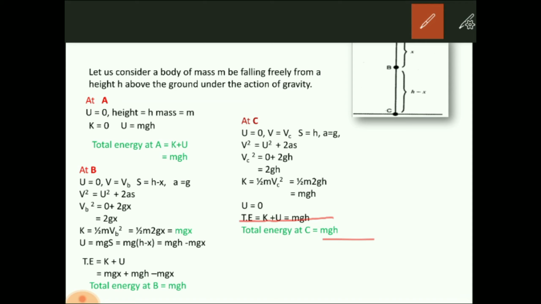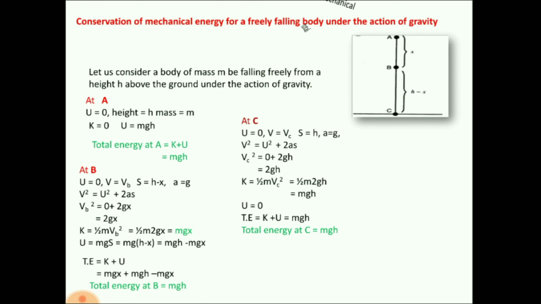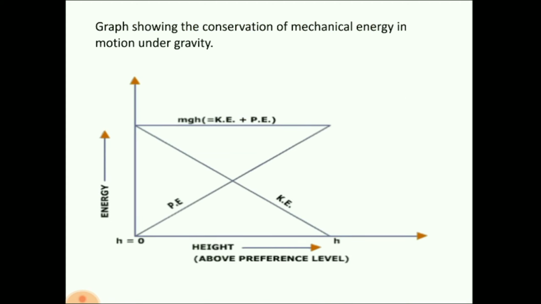Now if you see properly out here, at A also total energy is mgh, at B also total energy mgh, at C also total energy mgh. So from all this we can come to one conclusion, which is the total mechanical energy for a freely falling body is constant. The total mechanical energy is always the same when a body falls freely under the action of gravity. Okay, now this is one important section. After this we have to learn